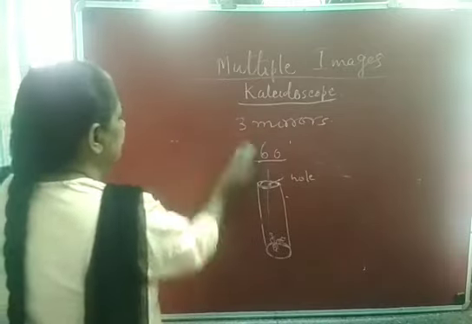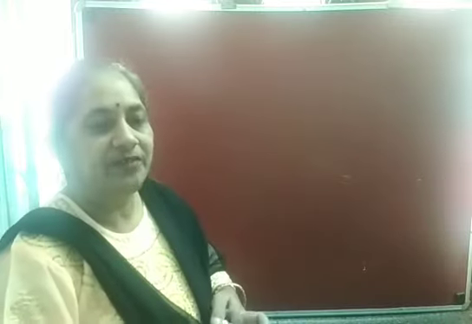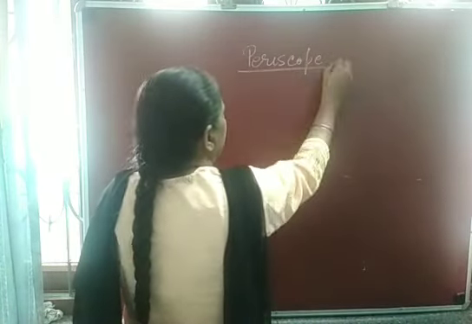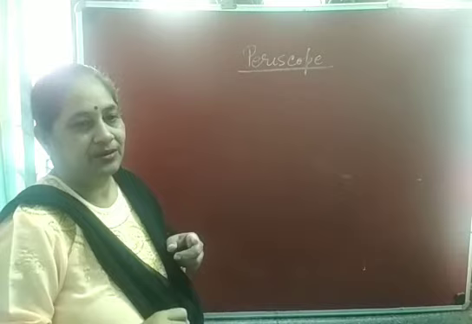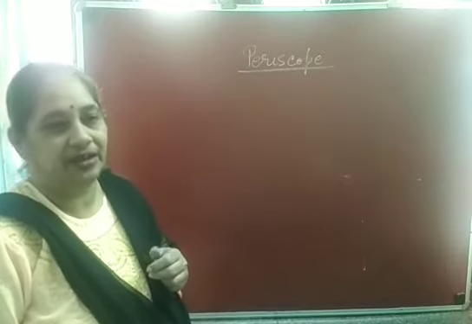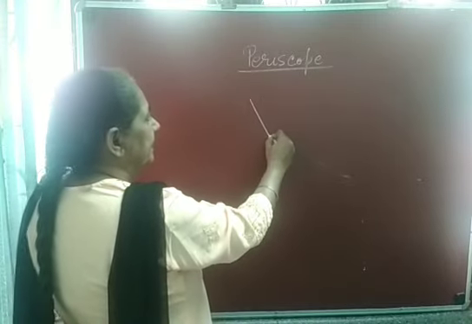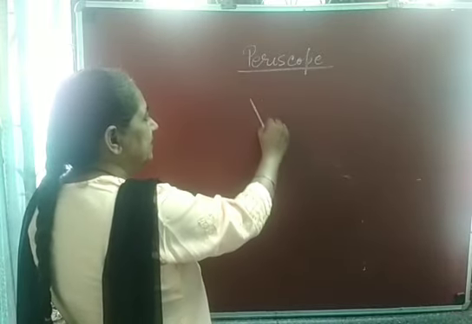Now we will discuss that reflected light can be reflected again. Okay, reflected light can be reflected again. It is used in the periscope. The periscope is an optical device which uses this fact that reflected light can be reflected again. In this periscope, we are placing two mirrors inclined at an angle of 45 degree.